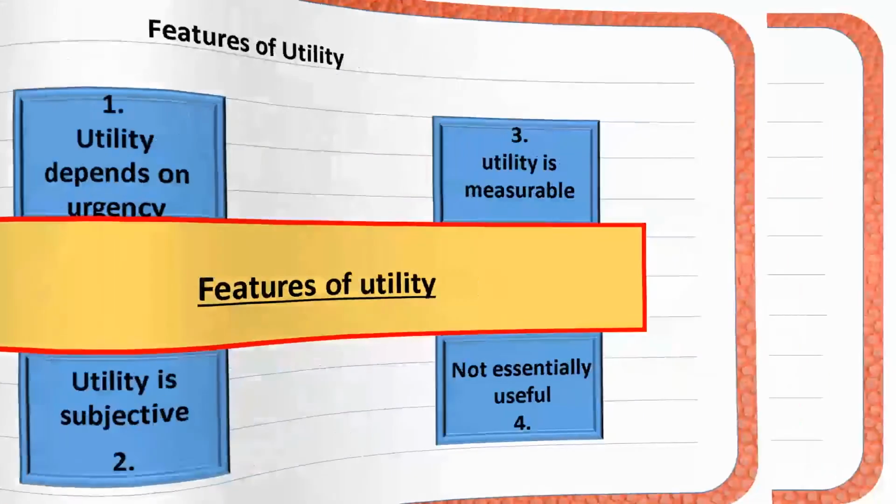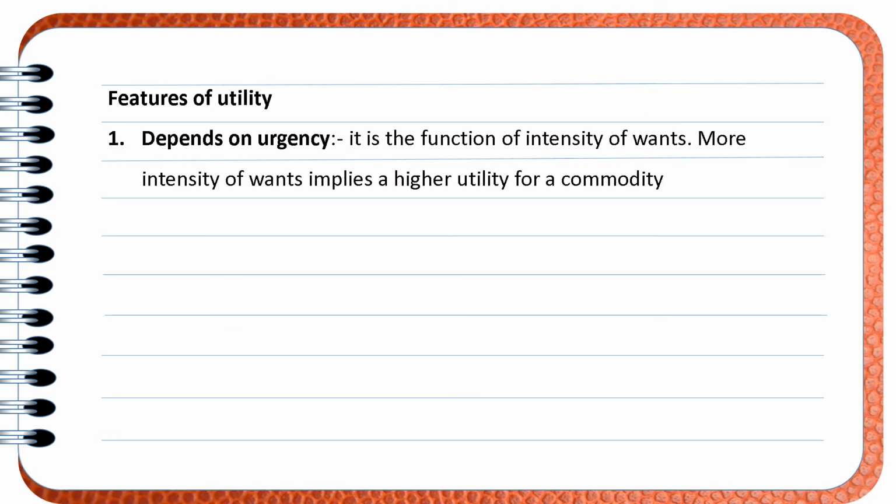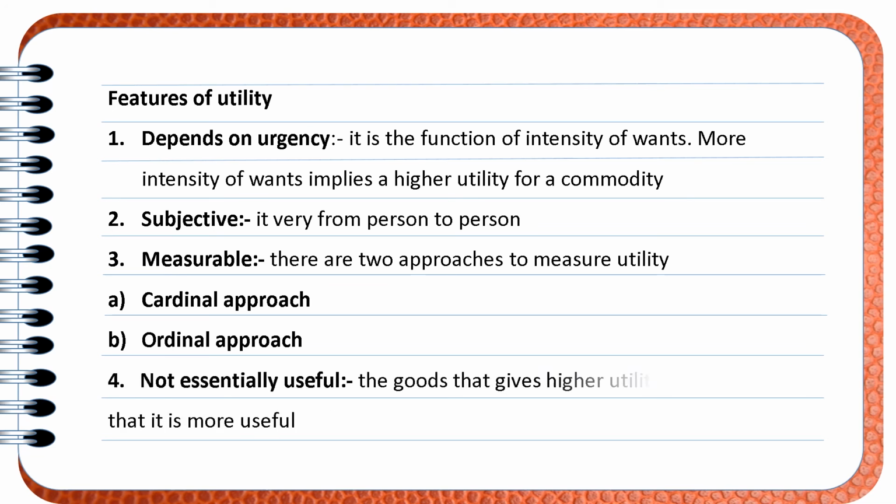We have discussed all these things. First, let us see the features of utility. Utility depends upon urgency. If you need the thing right now, you might have more utility for the commodity. Utility is subjective, it means it varies from person to person. There are two approaches to measure utility, cardinal and ordinal approach. Utility is not essentially useful. We have discussed all these things. I'm just giving the glimpses of the topic.